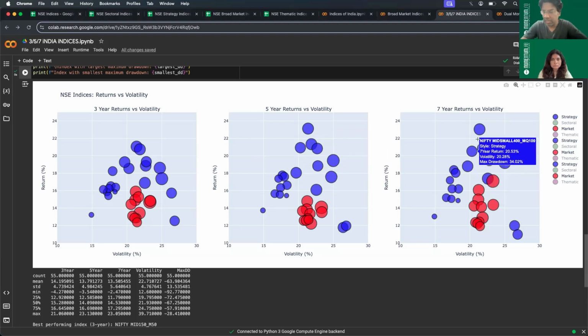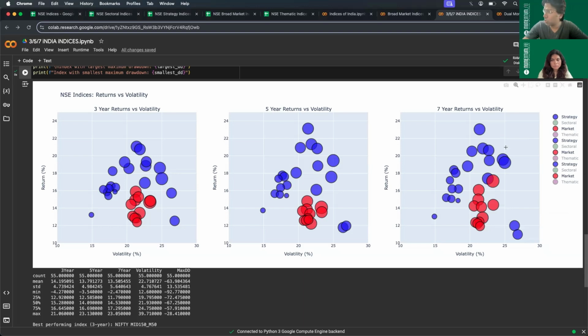And if you look at the 7-year time frame, there are two things that I wanted to show. Firstly, the value again is even deeper than the previously seen returns of the 5-year time frame. And now the alpha has moved to an upper quadrant of high risk, high reward zone. You see the topmost being Nifty Mid 150 Momentum 50. So the one inside was that the value is deteriorating as you increase the time period.